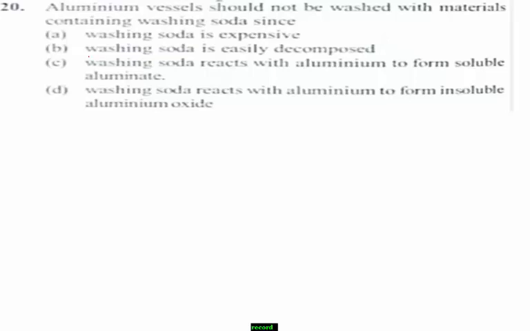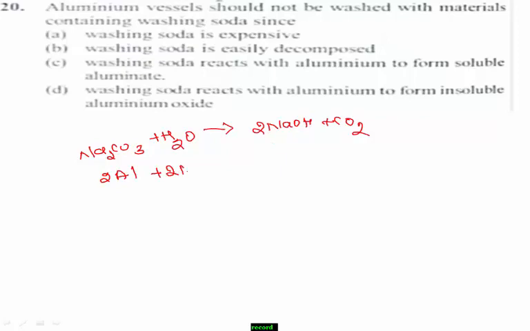Yes, first I write the reaction according to the question. Sodium carbonate, Na2CO3, when it undergoes hydrolysis, meaning it reacts with water, it forms 2 NaOH and CO2. Again, if aluminium is reacted with NaOH and water, it forms sodium aluminate with liberation of hydrogen gas.